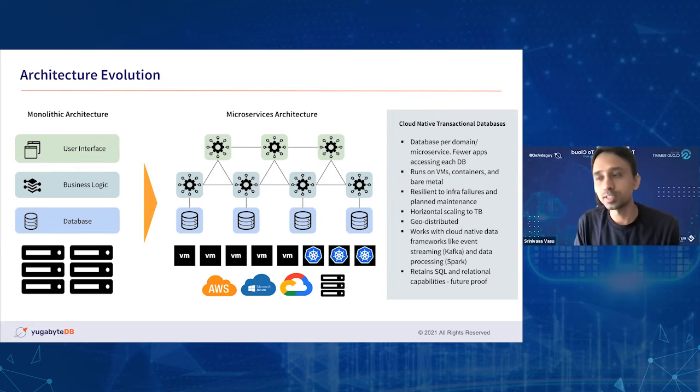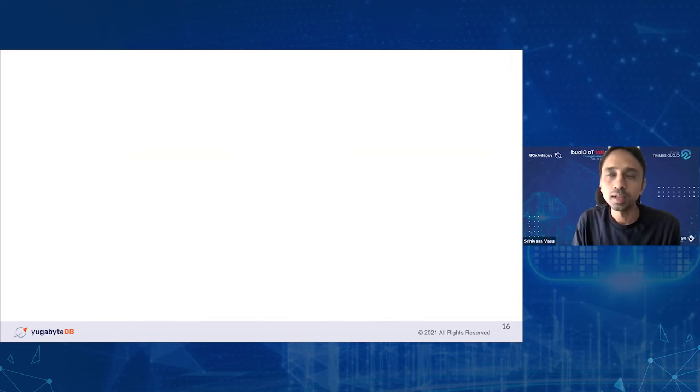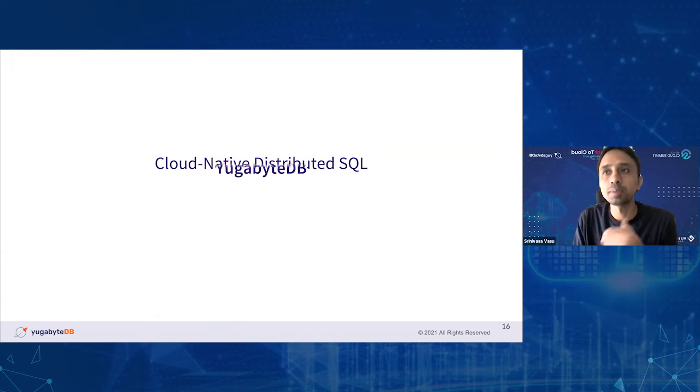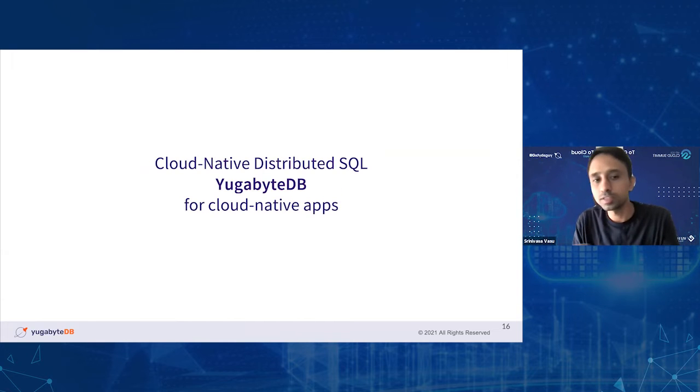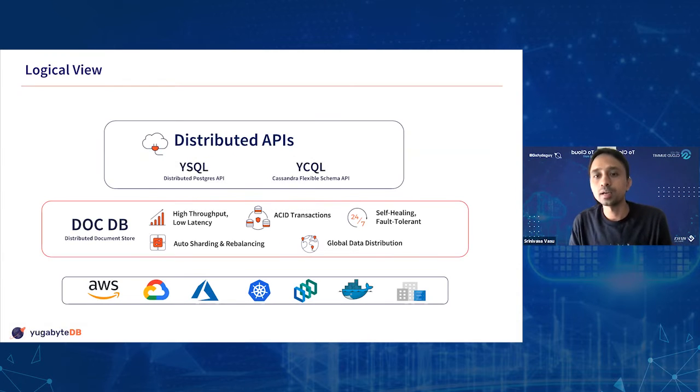These are all the characteristics that are being expected out of a database system, but at the same time, it has to fulfill all of those core key tenets of a traditional RDBMS system as well, in terms of ACID transactions, SQL compliance, and so on and so forth. That leads us to the next part of this talk, which is Yugabyte, a cloud native distributed SQL database for cloud native apps. Let's try to understand all of those cloud native characteristics that I talked about, at a high level, in the subsequent slides, right?